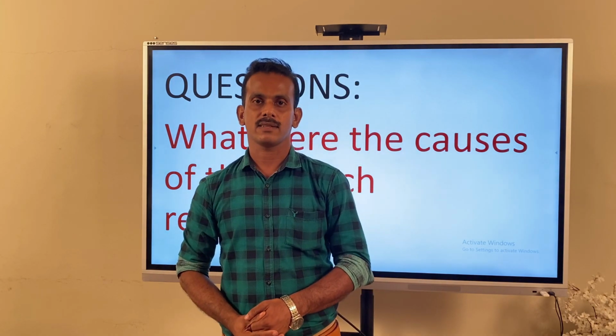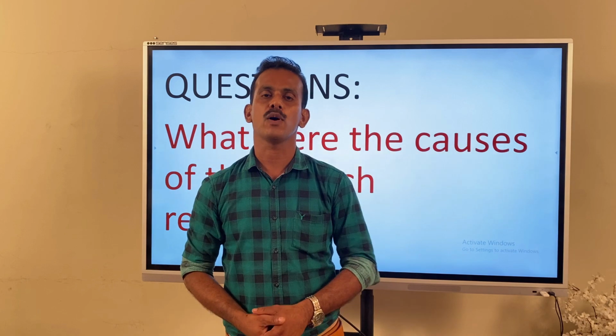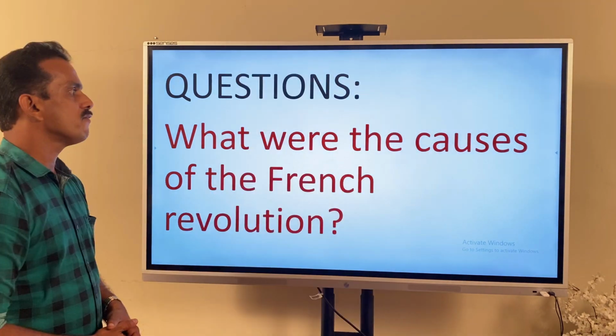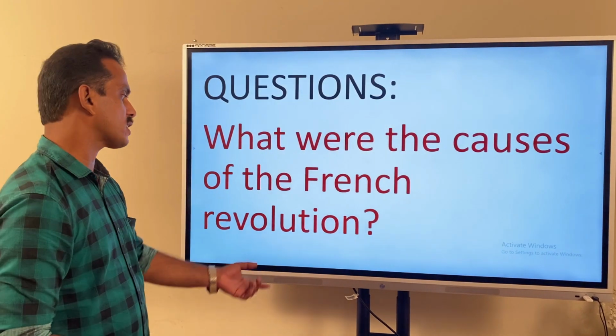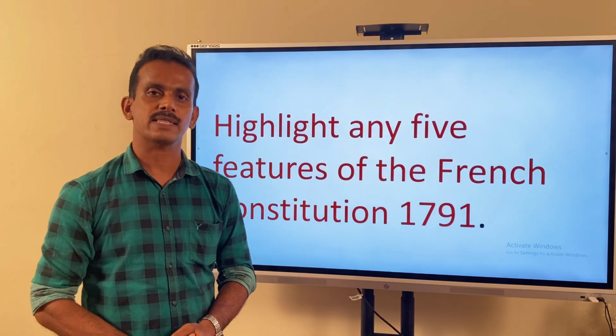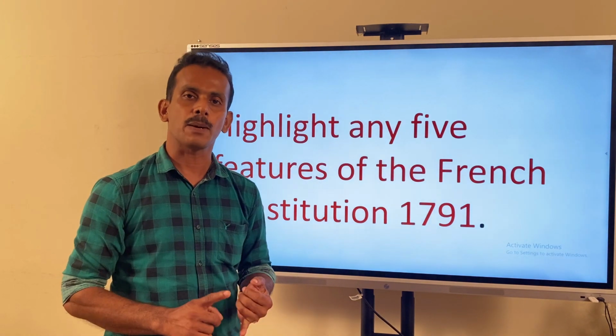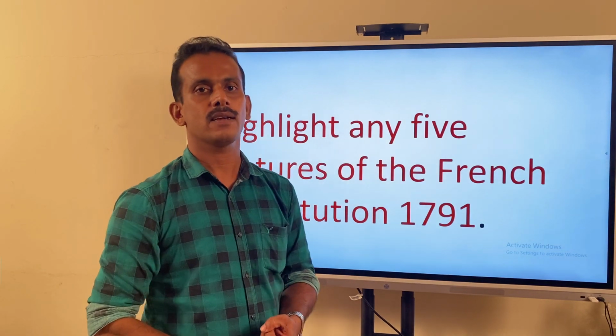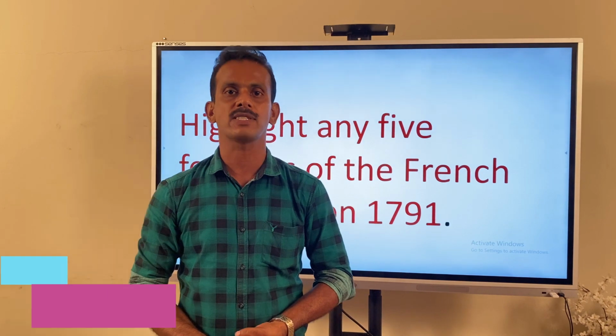Dear students, all these questions help you understand more about the French Revolution. What were the causes of the French Revolution? Highlight any 5 features of the French Constitution of 1791. Reduce the power of the monarch. France became a constitutional monarchy. The people of France were divided into two, active citizen and passive citizen.